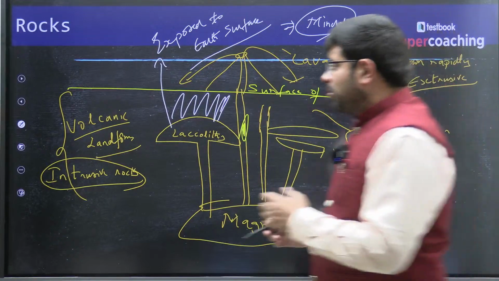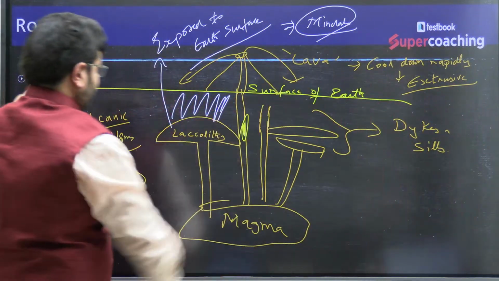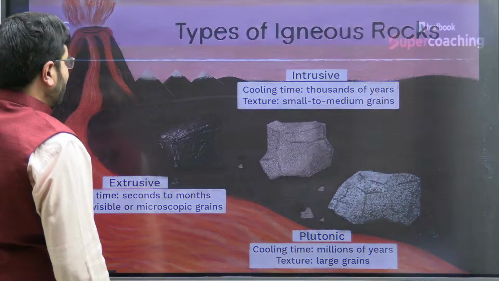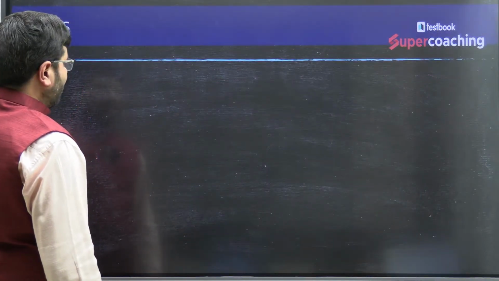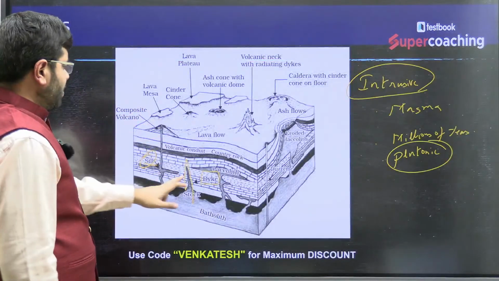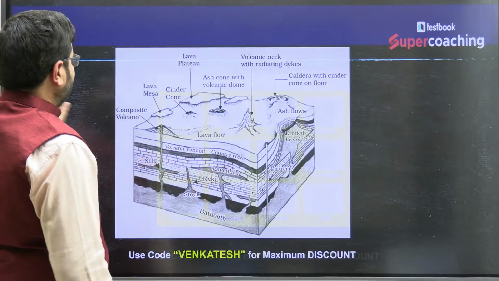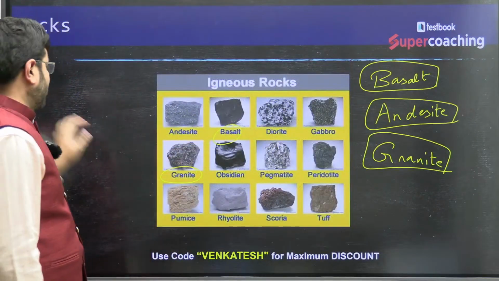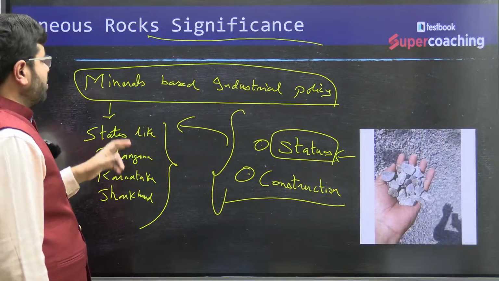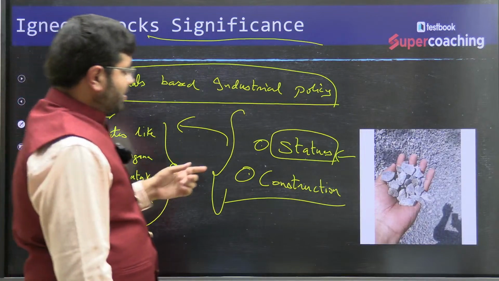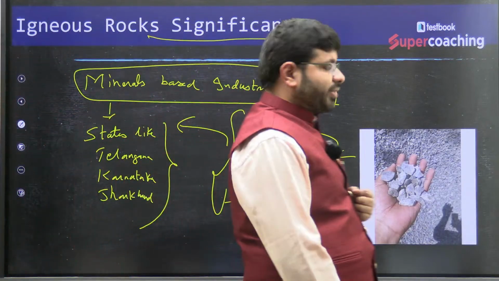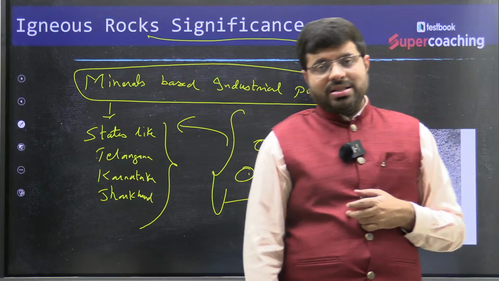Then understand certain formational processes, with examples like andesite and basalt. And the significance of a rock is where they are used, in statues and in the construction industry.